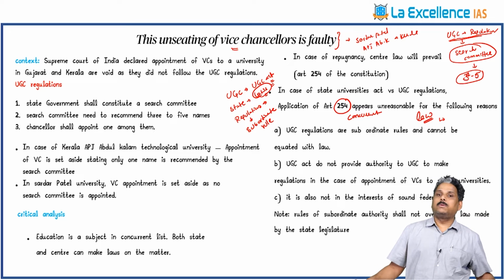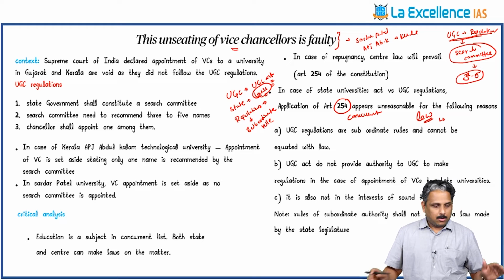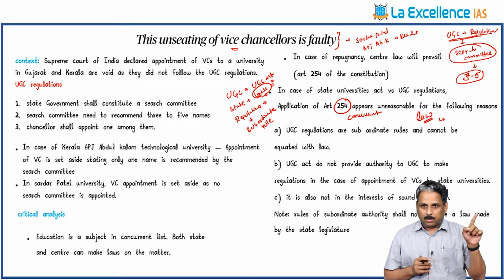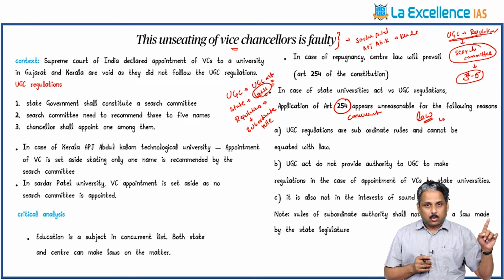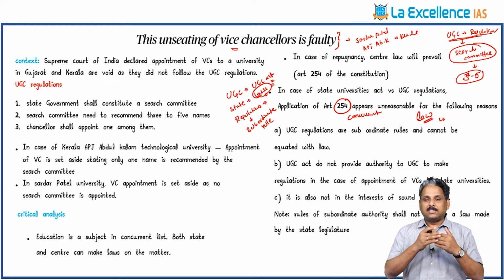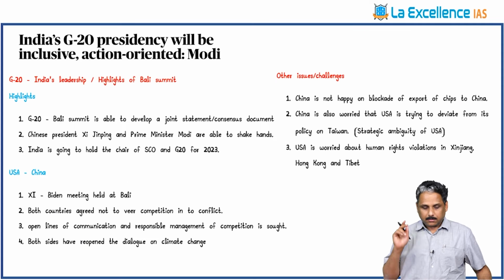That is another argument the author has brought in. So the point to take home is Article 254 applies to the laws of the parliament and state laws, not to the rules of the subordinate authorities existing at the union level. The subordinate authorities' rules or regulations cannot override the state laws. This is the opinion expressed.